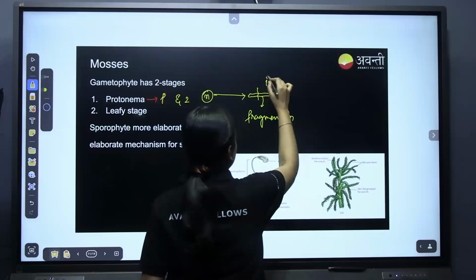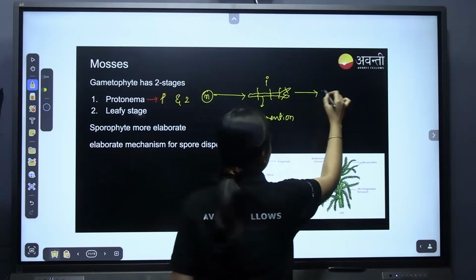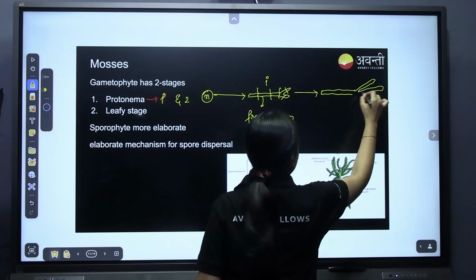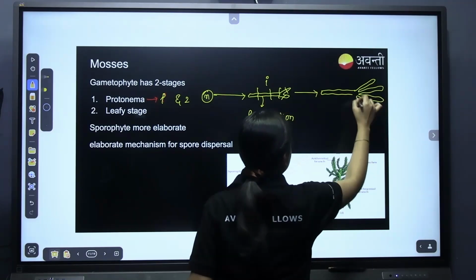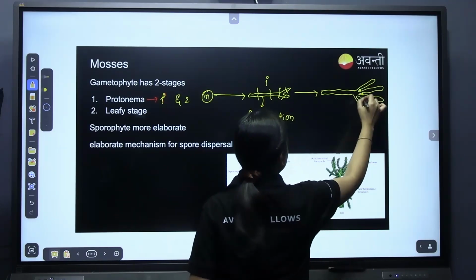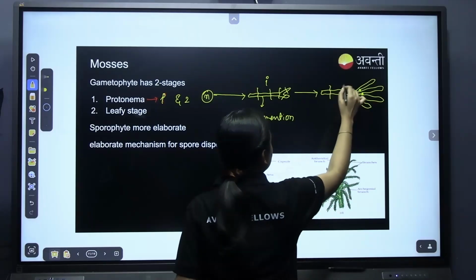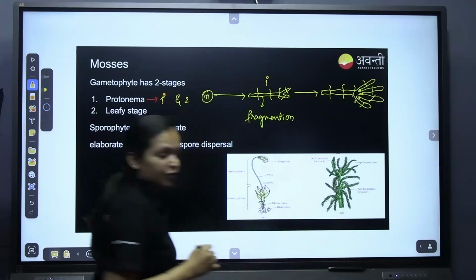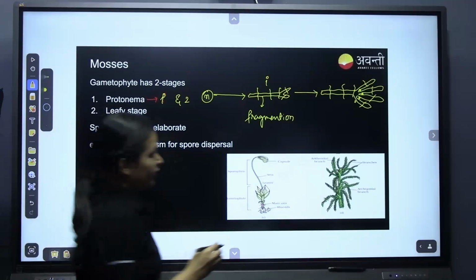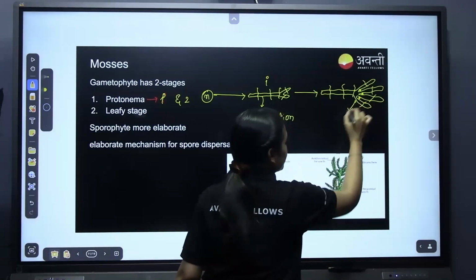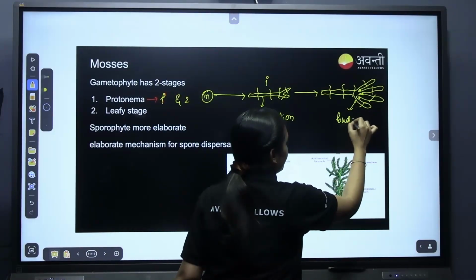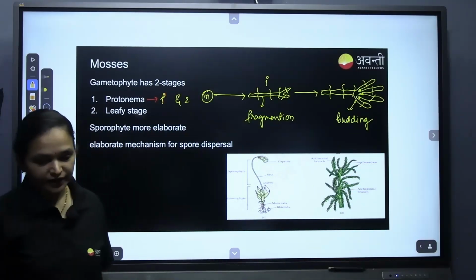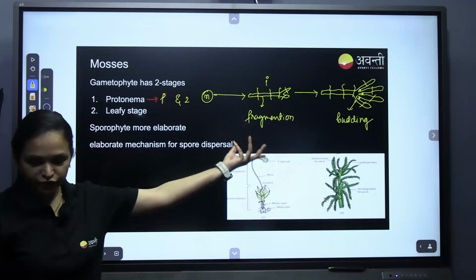This is the primary protonema and it gives rise to the secondary protonema, which has more lateral branches, lateral buds. So this we call lateral buds. This can also make fragmentation. As we can see the buds here, it can also give rise to vegetative budding. Budding is there, fragmentation is also there.